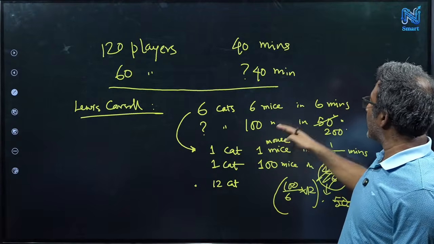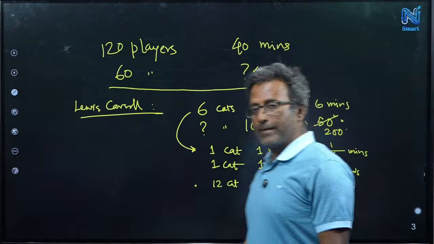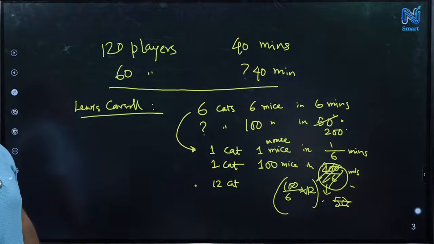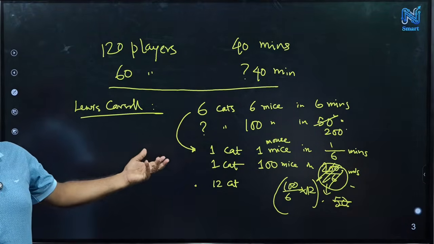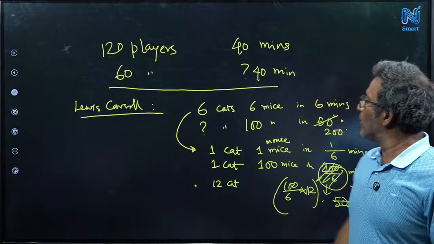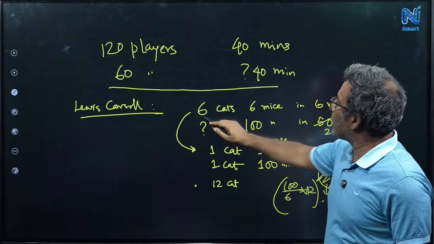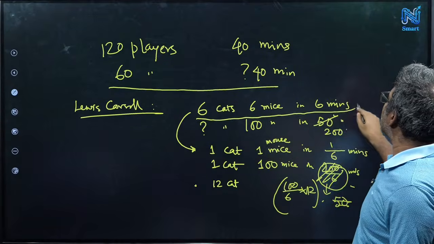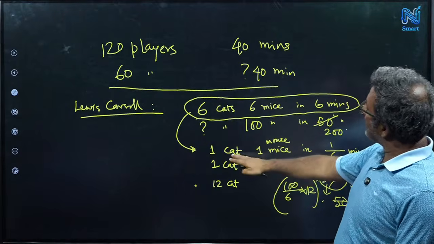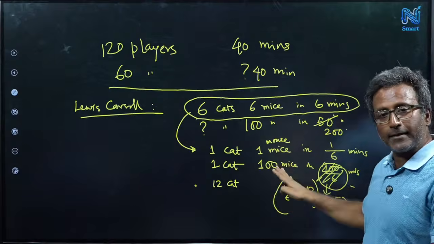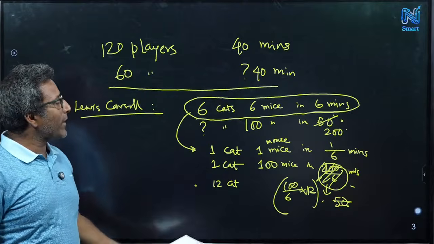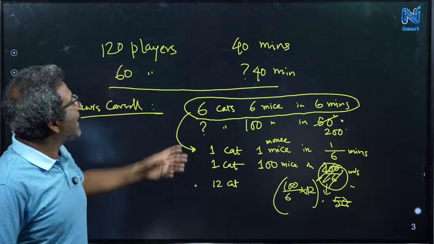considering that 1 cat captures 1 mouse in 1 by 6 minutes. Right. Now if you calculate this, here we are actually assuming the cats are capturing the mice independently. Okay. So now here the issue is about the interpretation of this statement. How do we interpret? This is the natural interpretation, and in that interpretation this answer is right. Okay. So there can be other interpretations where we can say that maybe they actually work together.